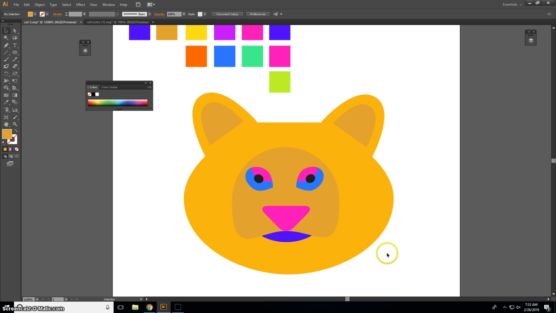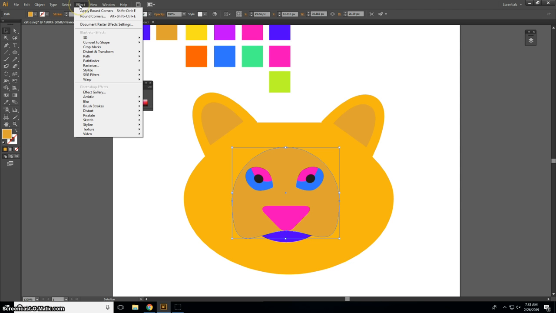I need to select that back shape, so I'm going to do that again. Control C, Control B, and now I'm going to go to Effect. How did she do this? Something to do with drop shadow. How do we find drop shadow? Effect. Drop shadow, that's the one.